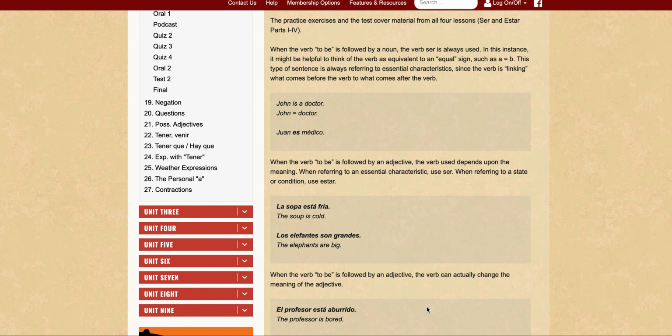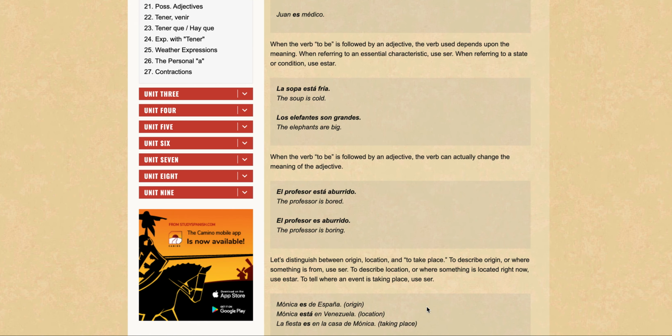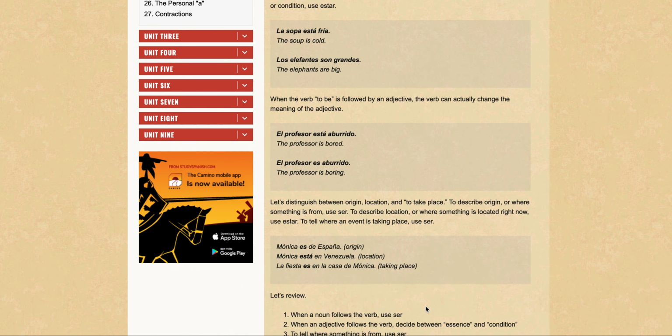Alright, so we're in section 18 and we have so far looked at 3 rules. So let's move ahead here. Let's distinguish between origin, location, and where an event takes place. To describe origin or where something is from, use ser. To describe location or where something is located right now, use estar. To tell where an event is taking place, use ser.